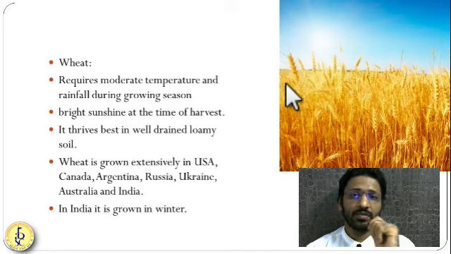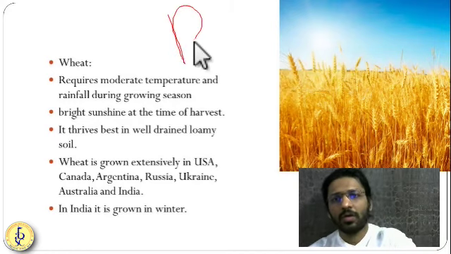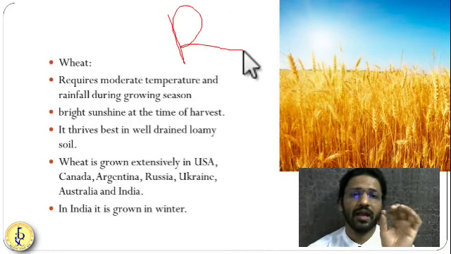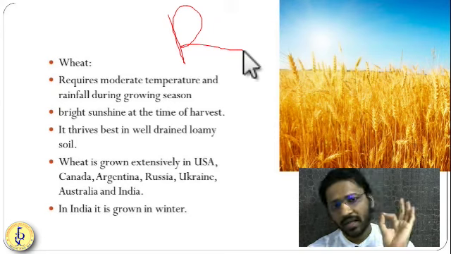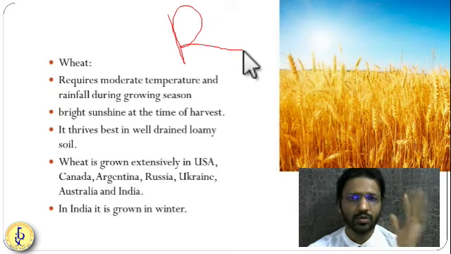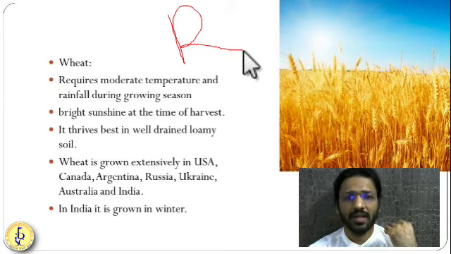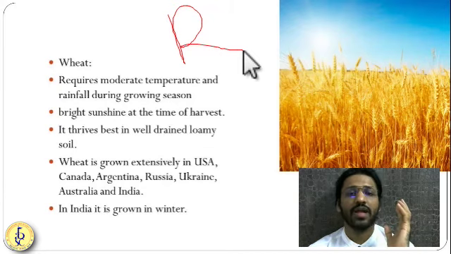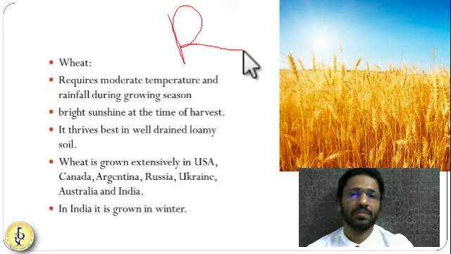The next important crop is wheat. Wheat is a rabi crop. It grows in India in the winter season, but in the temperate region it grows throughout the year because it is done as commercial farming. So huge tracts are grown. Ukraine is known as the center of wheat, or the granary of wheat. Russia and Ukraine are called the granary of wheat. Even Europe is part of this granary.